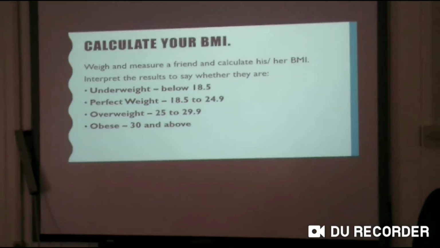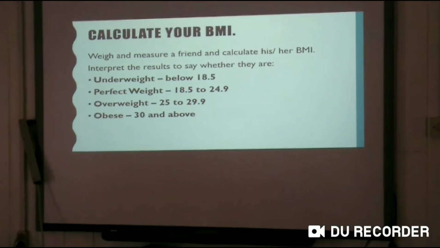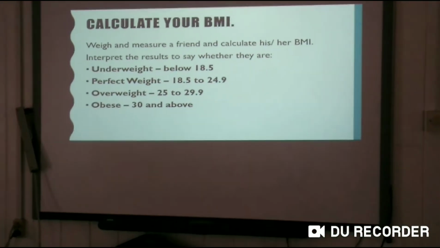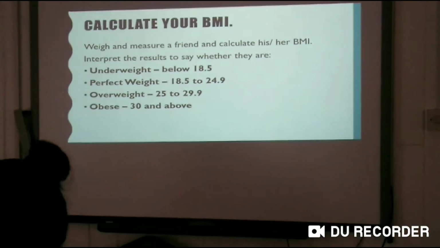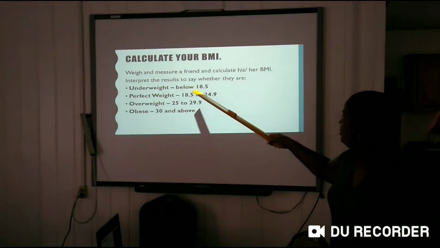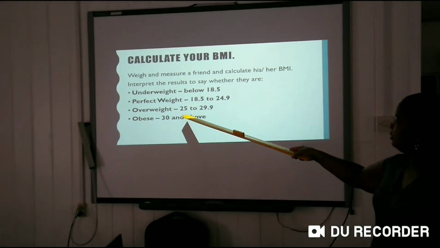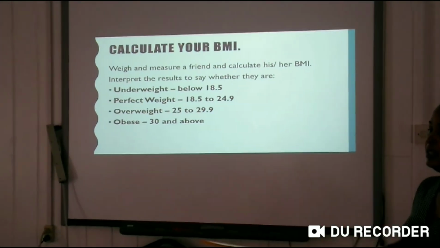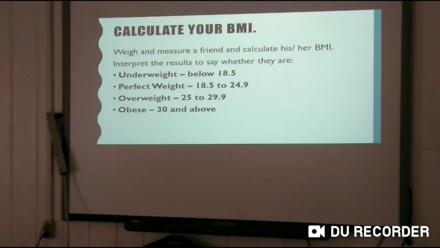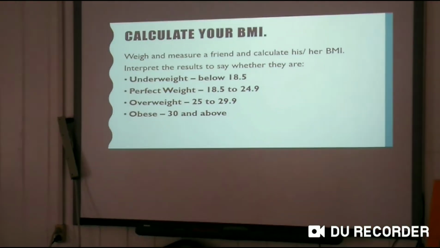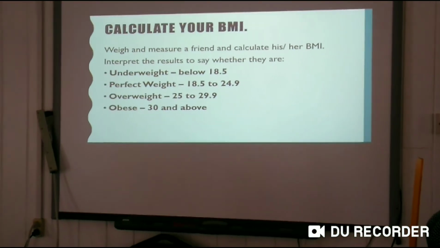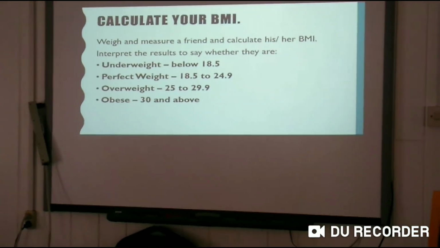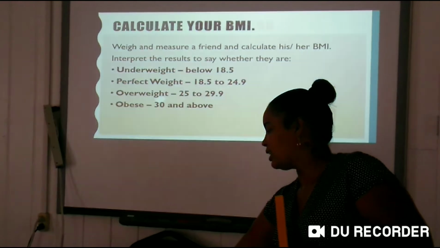Good. Now that you're finished with that, we were able to understand whether or not, for those who disclosed the BMI, the individuals are underweight, perfect weight, overweight or obese, and whether the calculation you did, your answer as well as your analysis, was correct. So that's it for today's class. Now to finish up today's class,